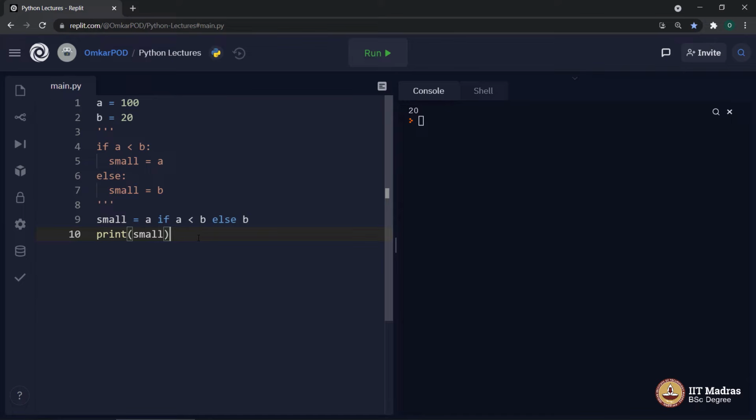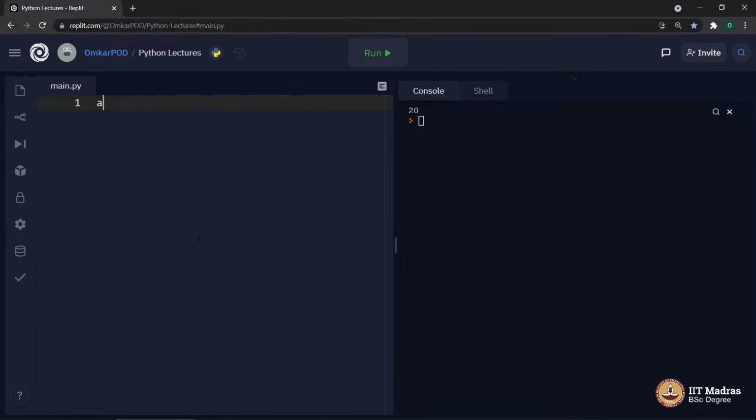Now I am sure you must be wondering, is it possible only with if-else, or can we do something like this with loops as well? And the answer is, yes, we can write even our loops in a single line. So let me first write one simple code. Let's say A is equal to 5, while A is greater than 0, print A, A is equal to A minus 1, as in A minus equal to 1. And we will get our output from 5 to 1.